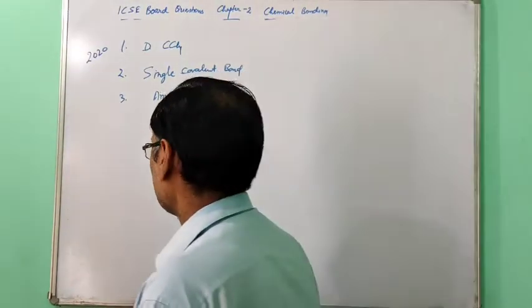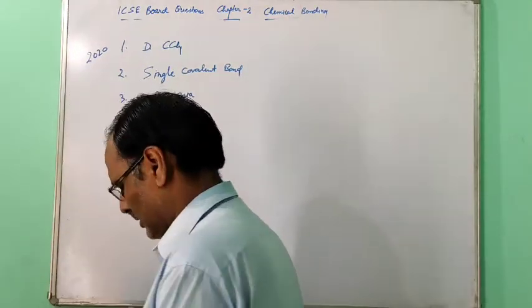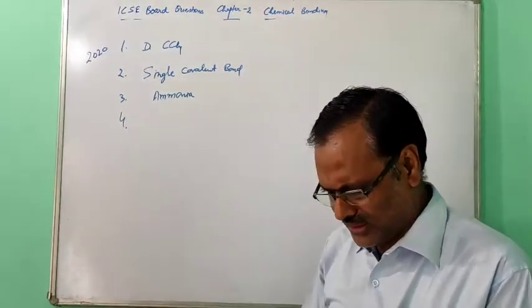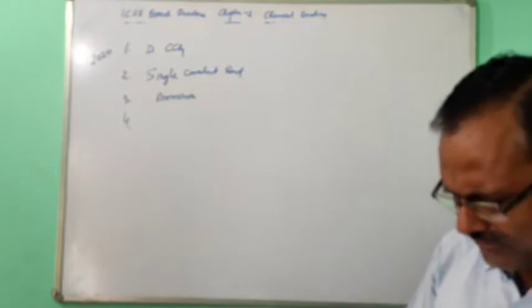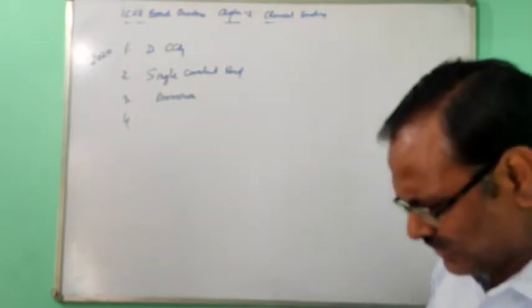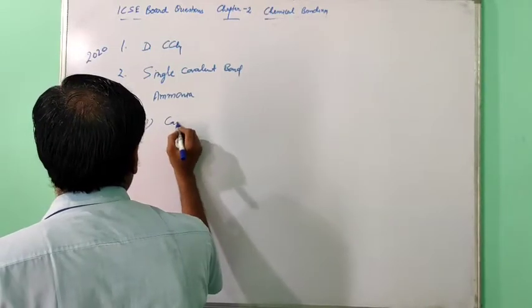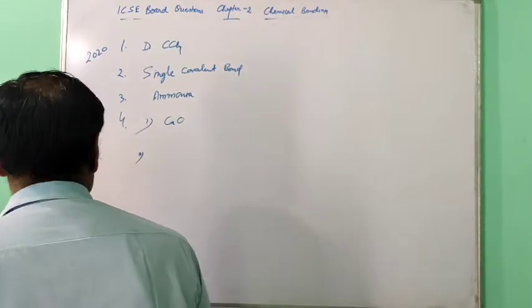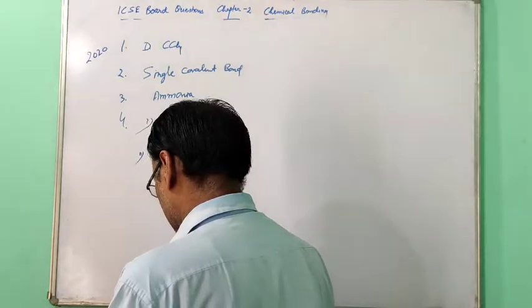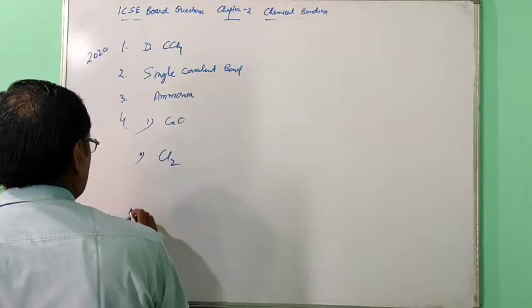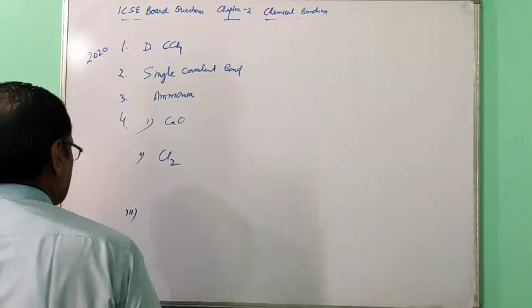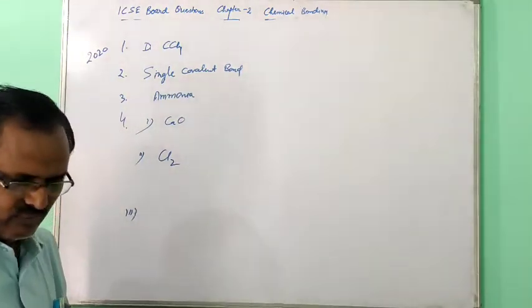Now the fourth one is, draw the electron dot diagram of the following compounds: calcium oxide, chlorine and water molecule. First one is given calcium oxide, second one is given chlorine molecule, and third one is given water molecule.